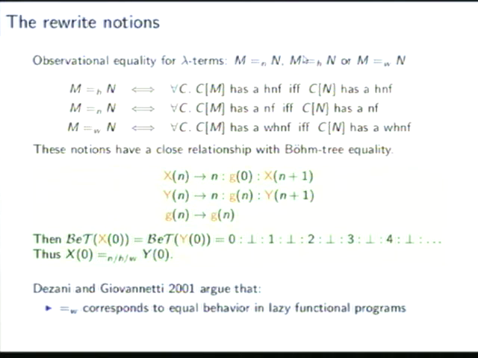And what is the relation to the semantical notions? These two terms, x0 and y0, are not equal in any of the semantical notions that we see, not the ones that we suggest and also not the one suggested by Rochu. The reason is that in x, every second element is undefined as g of 0, so they are all the same, so they have the same interpretation, these bottoms. But in y, the undefineds are all different, so you can give them different interpretations in the semantics.